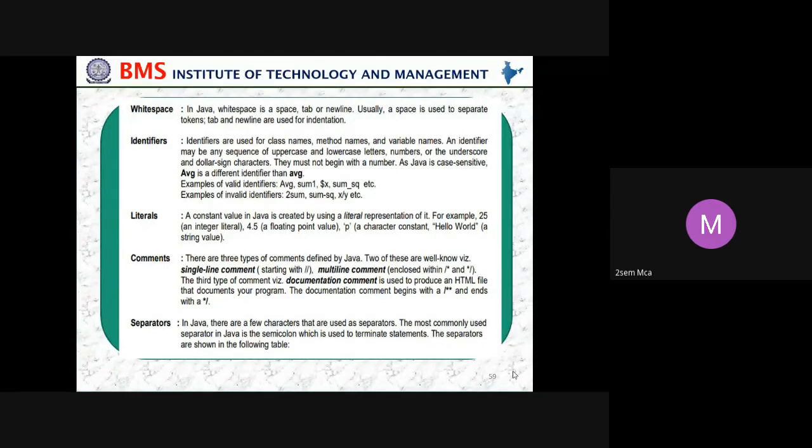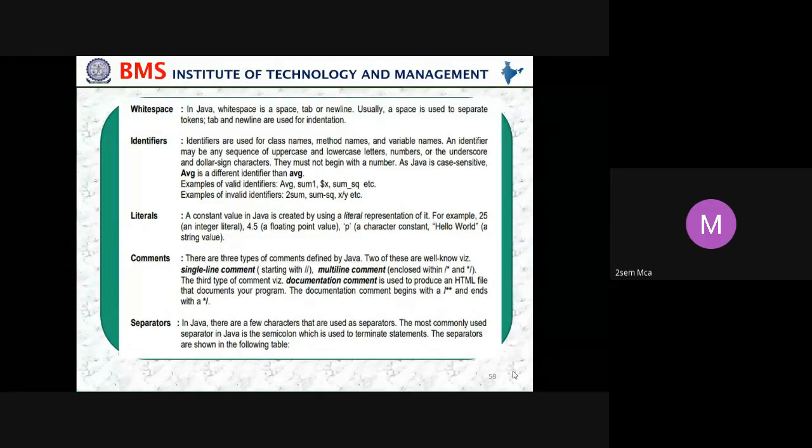So you start with slash and 2 stars and end with star slash. This is for documentation comments. So there are 3 types in Java: single line and multiple line, which you have seen in other languages also, but here we have one more, the documentation comment, which starts with slash double star and ends with a single star and slash.